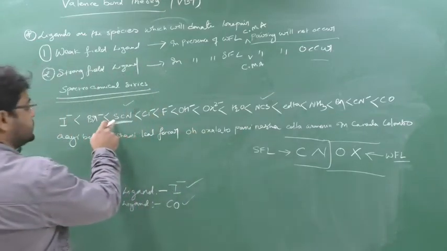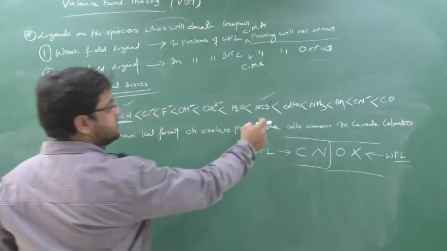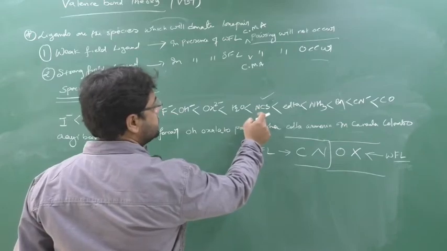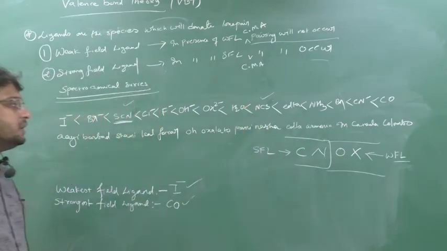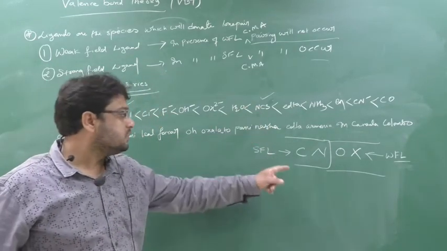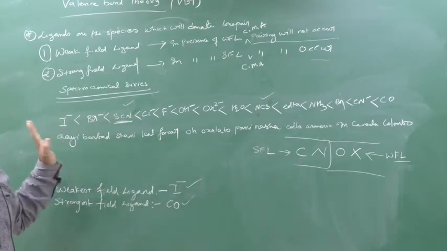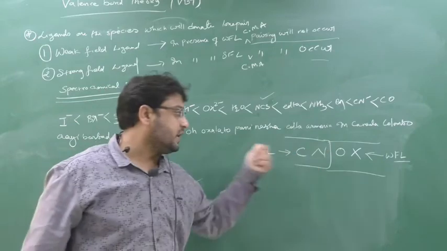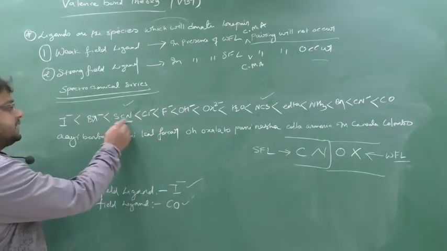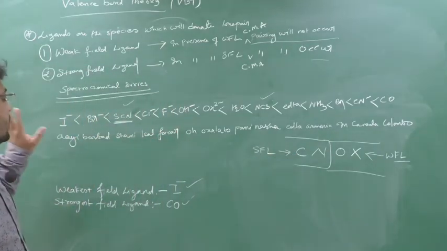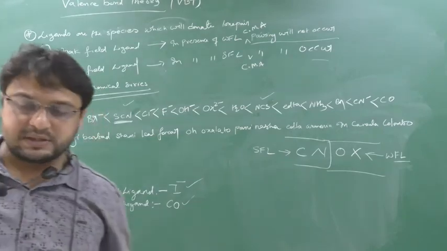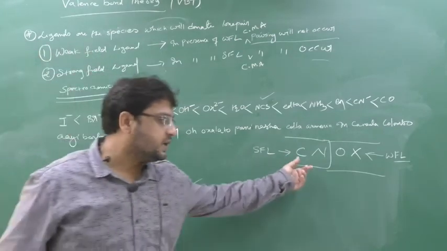In SCN, who is the donating species here? Sulfur. In NCS, who is donating? Nitrogen is the donating one. So nitrogen is a strong field ligand, but for S nothing is written in Sinox, so remember the series for S. SCN comes in the weak field ligand. In short, remember this series, it is the most important. This is only for your saviour, Sinox.